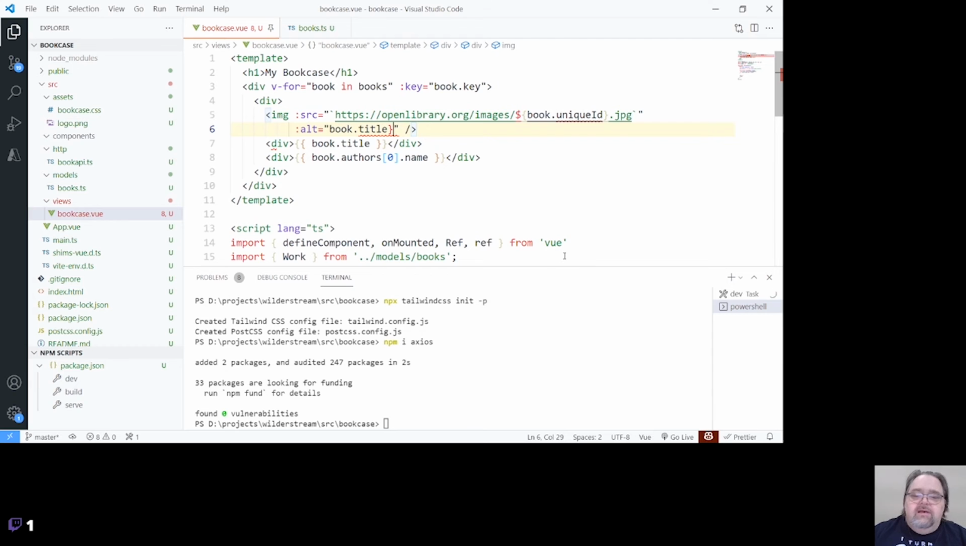Because it's not the binding syntax in here. I've been doing too much of Nunchucks, which uses a little different syntax. So sorry about that. And I don't think unique ID is what it's called. I think it's key.